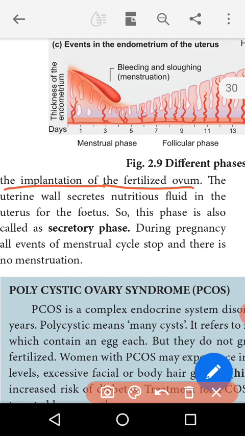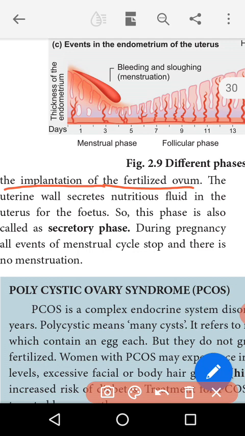Then the uterine wall secretes the uterine fluid in the uterus for the fetus. So this phase is also called the secretory phase. கருப்பையின் உட்சுவர் ஊட்டச்சத்து நிரம்பிய திரவத்தை கருப்பையினுள் வளரும் கருவிற்காக சிறிதளவு உற்பத்தி செய்கிறது.